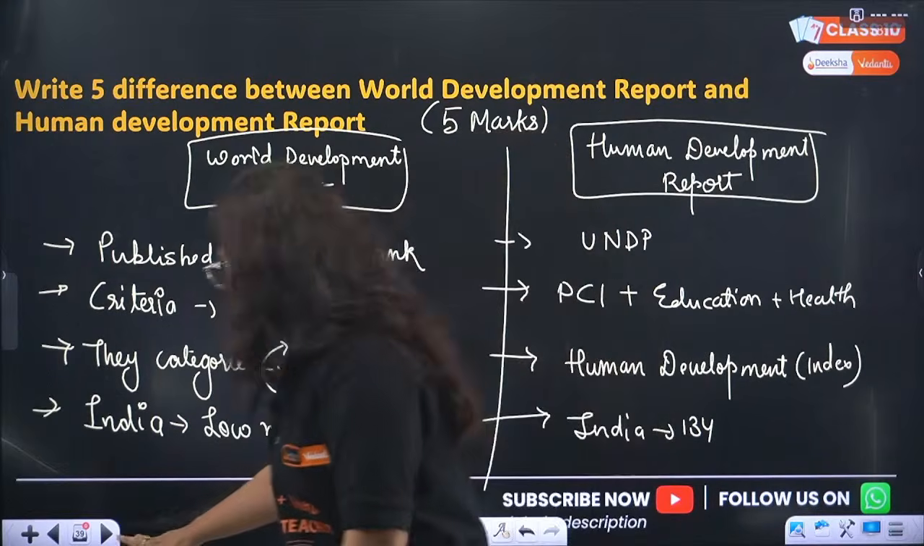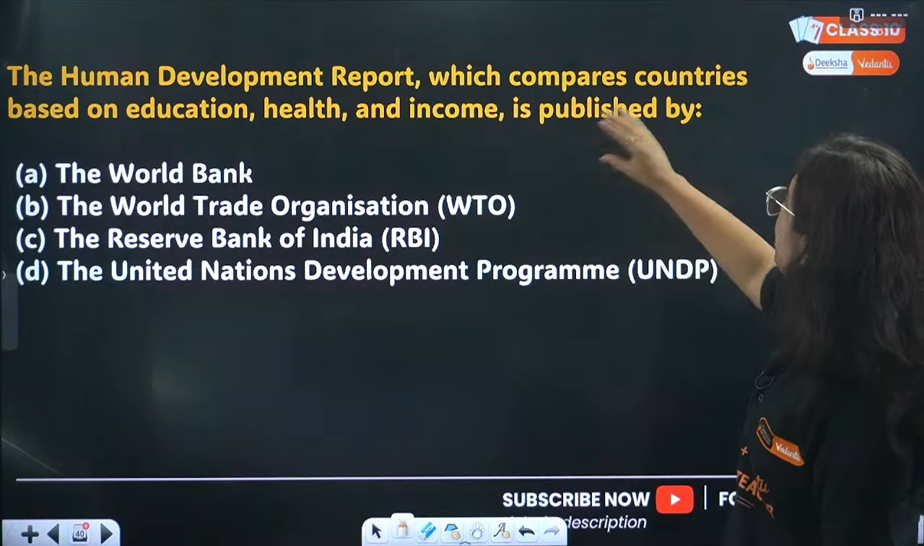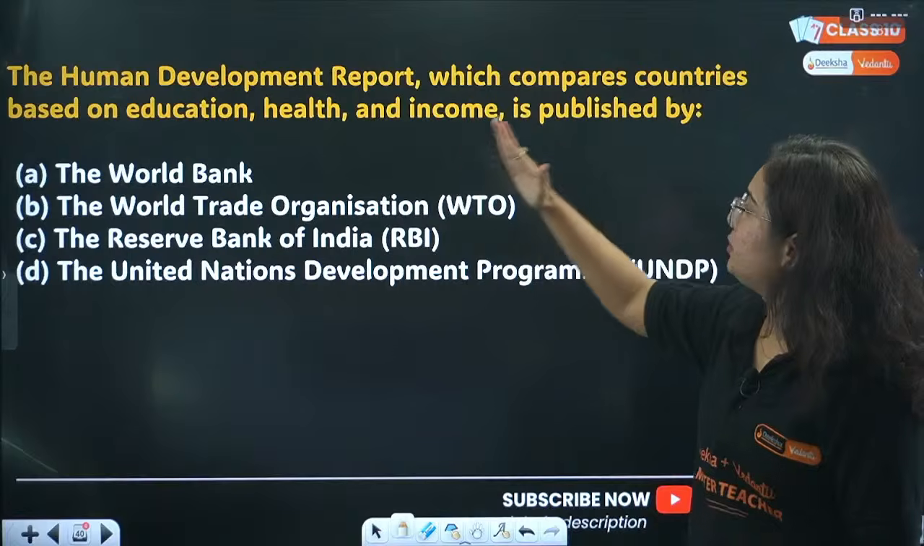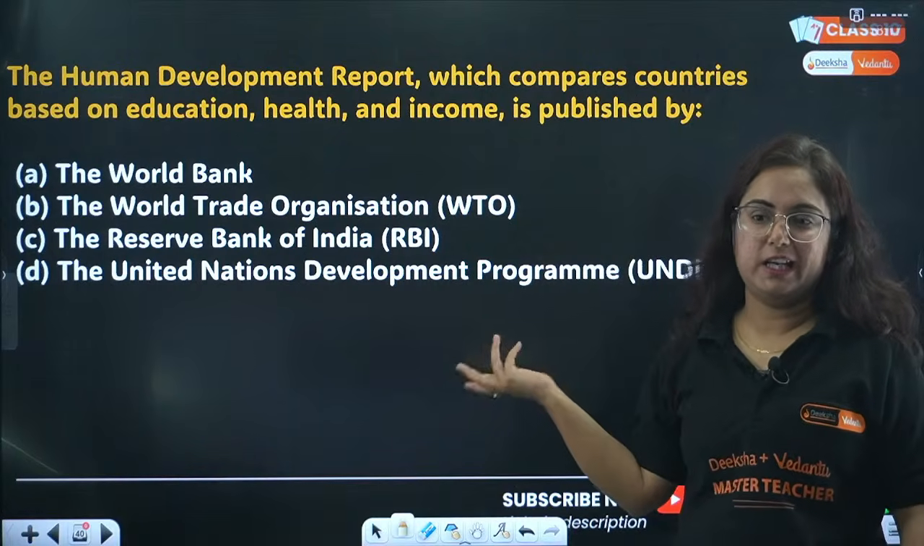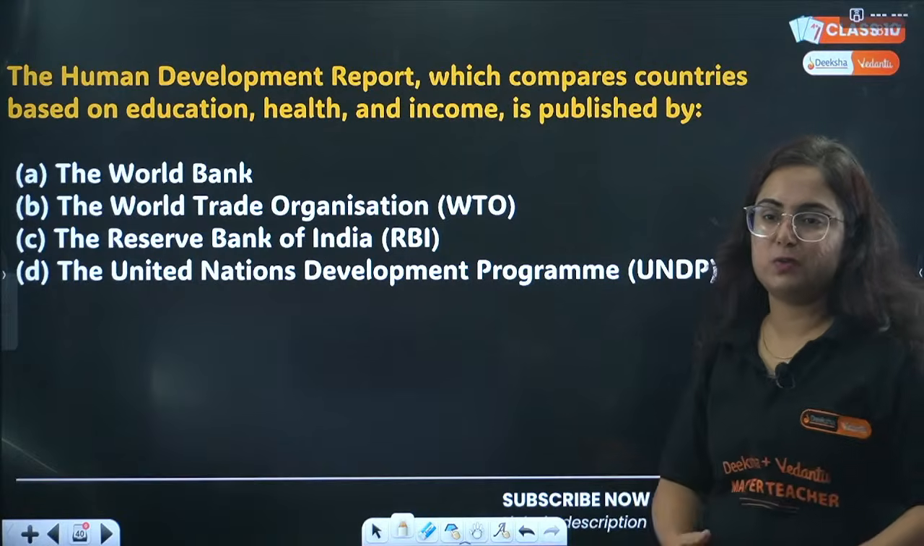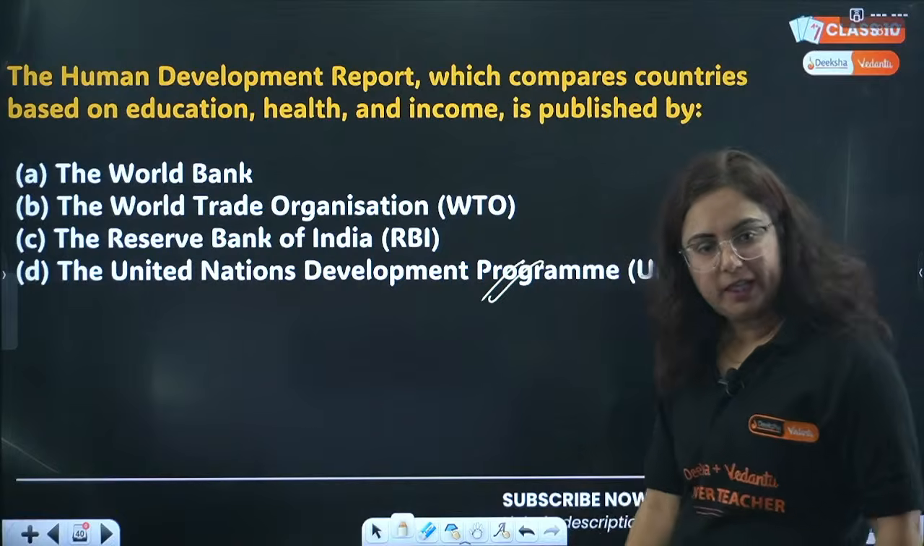Okay, so this was the answer. Next question. The Human Development Report, which compares the countries on the basis of education, health and income, is published by? We just studied about this and I hope the answer is very clear. That is UNDP, United Nations Development Programme.